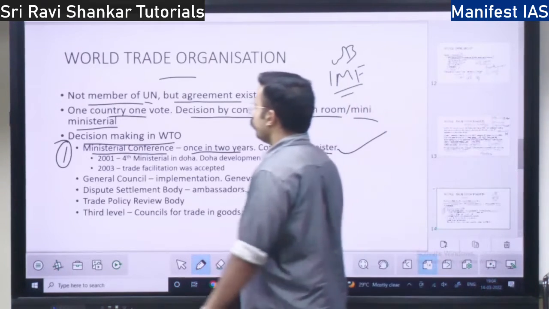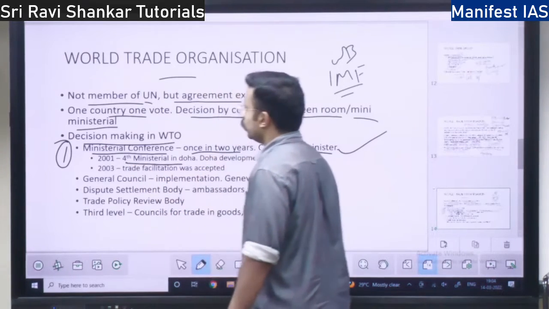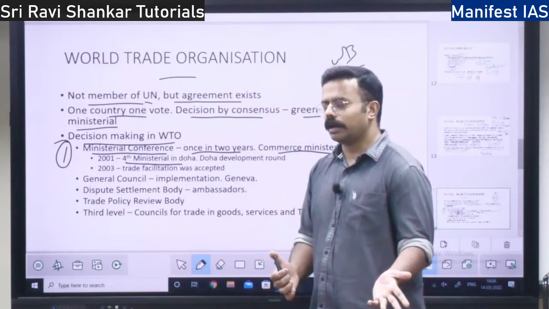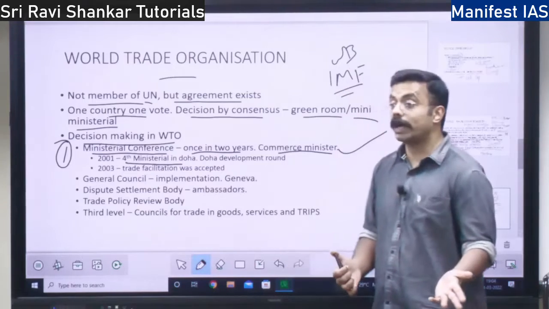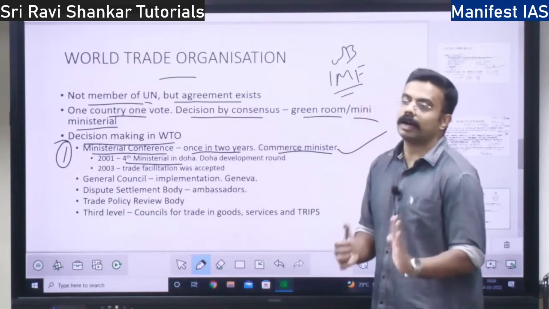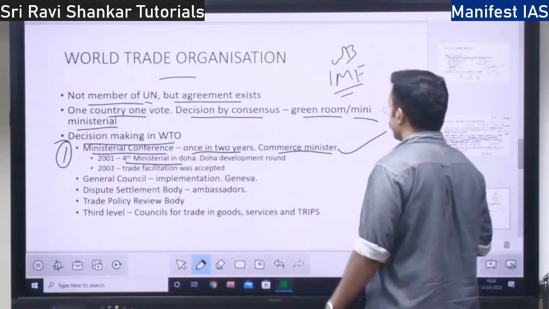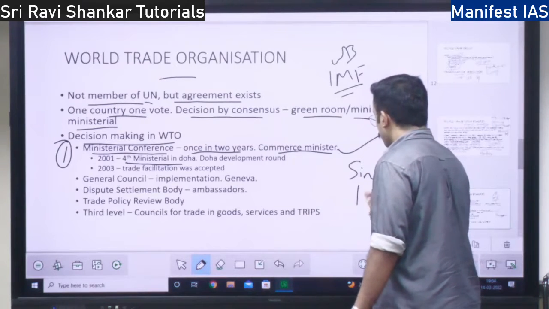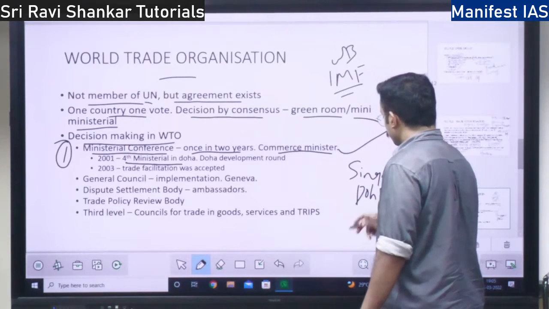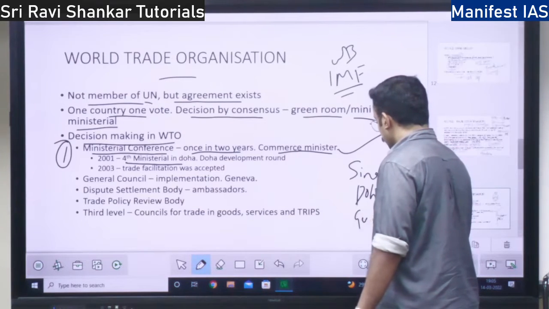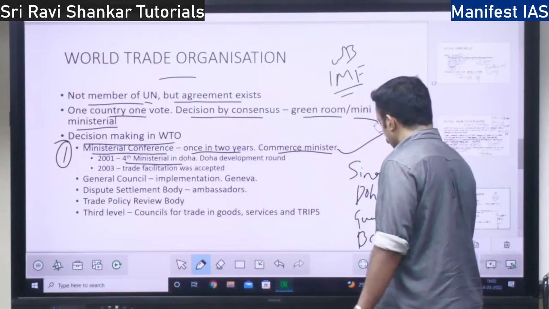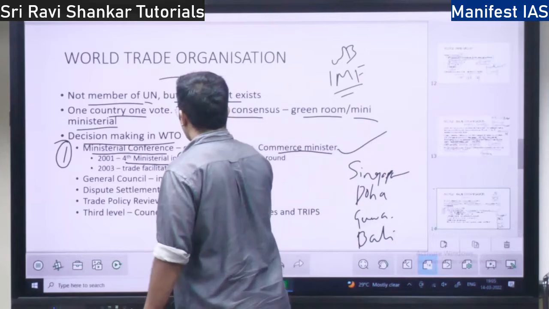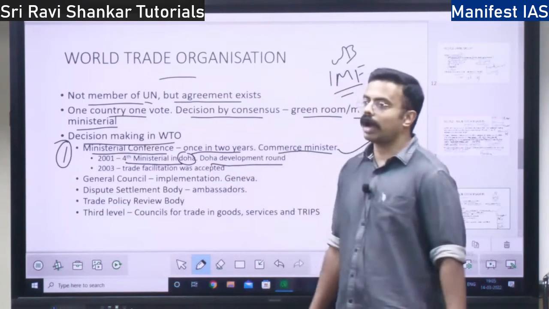So, in 2001, the fourth ministerial happened in Doha. After the Uruguay round and the 1995 Marrakesh Treaty, the World Trade Organization was formed, and then there were many ministerials: the Singapore ministerial, the Geneva ministerial, the Bali ministerial, held in those countries, right. So the 2001 fourth ministerial in Doha gave rise to the Doha development round.